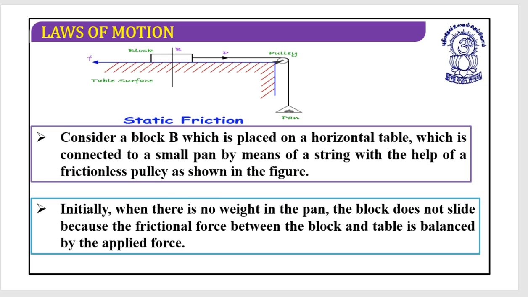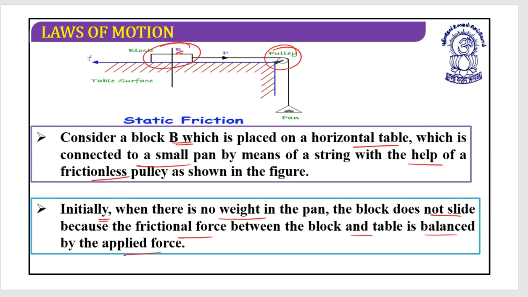Take one more case. Let's say this block B is kept on a surface, and the surface is not smooth, that means it has friction. Consider a block B placed on a horizontal table, connected to a small pan by means of a string passing over a pulley. This pulley is frictionless, as shown in the figure. Now, what was the situation? Initially, when there was no weight in the pan, block B does not slide because the frictional force between the block and the table is balanced by the applied force. Initially, the block was not moving.